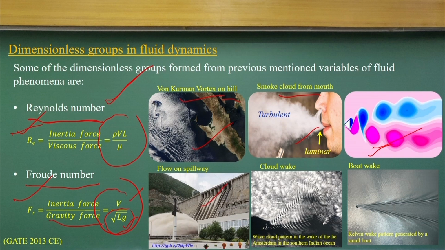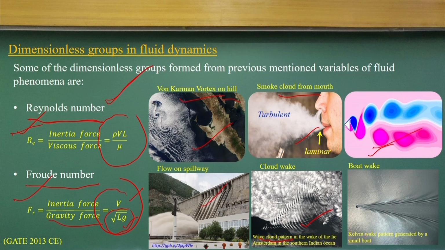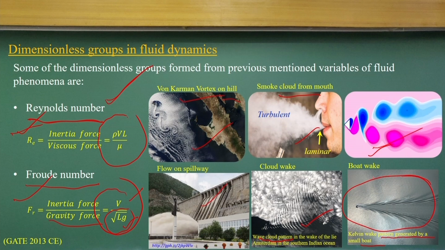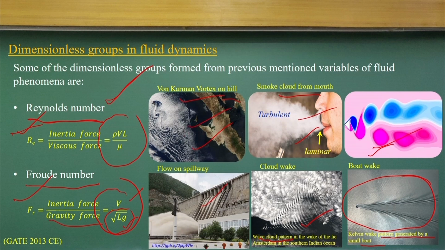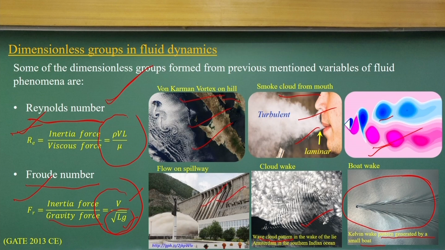The same process happens in wave cloud patterns. It also happens in the wave pattern generated by a small boat. You can look at these figures, they are very interesting. You can see all sorts of flow dominance. The top lines are the dominance of inertia force, which drives the flow, versus the viscous force. In this case, it is the inertia force and the gravity force.